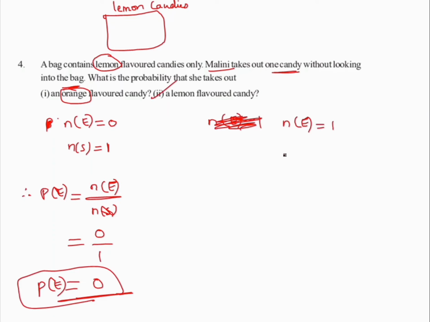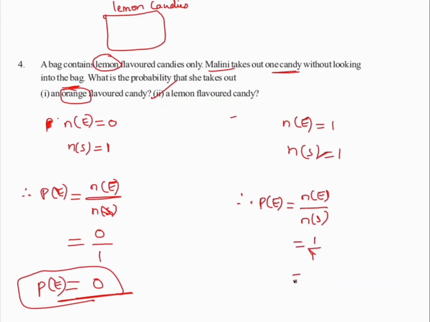Events are how many? 1 only. And the sample elements are how many? 1 only. So N of S. So this is clear. Here I'll get 1 by 1. So overall answer is how much? Only 1. And this is 1 here. So the required probability of this one is 1. Hope this is also clear to everyone.